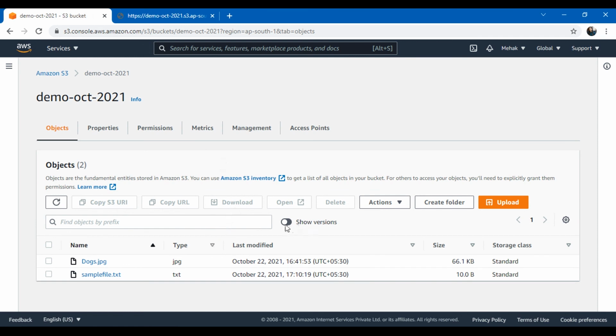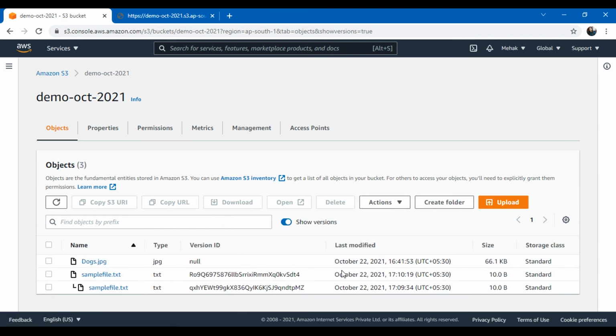This also has the sample file name. The earlier file also had the sample file name. Now this file has become the current version of this name. The current version of samplefile.txt is this one, which contains the data version 2. If I click on show versions, you can see the previous version is also there. If I click there and access this object, I'll be able to see that data.